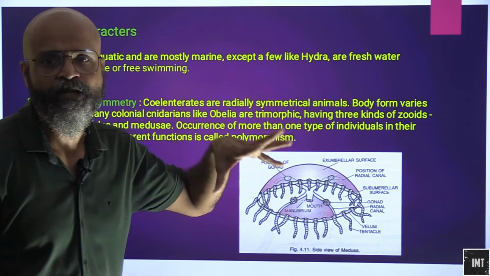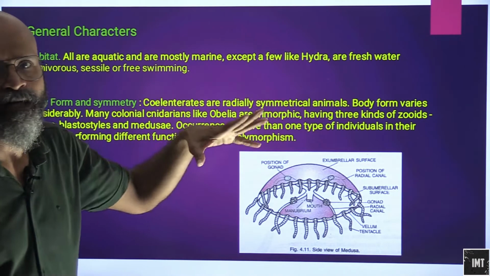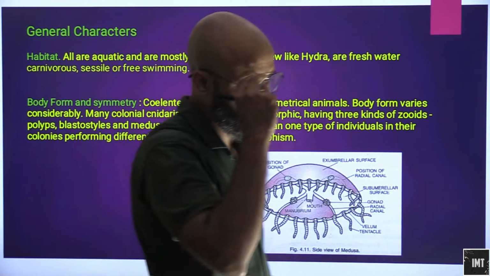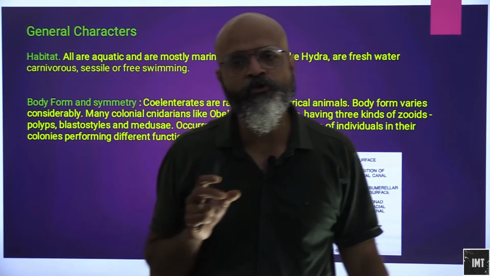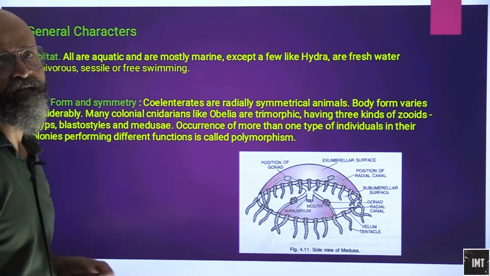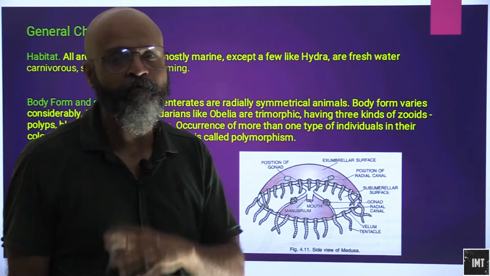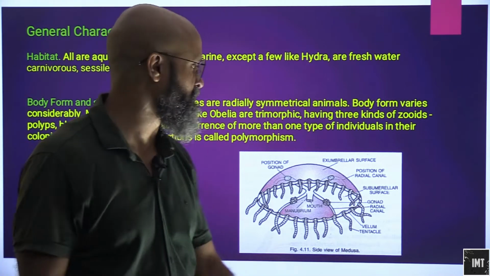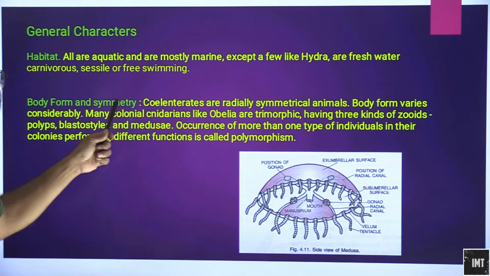Hydra are found in freshwater habitats, and most of the others are marine. They are carnivorous. As I said, they have this poisonous sting which they use to catch their prey, so obviously they would be carnivorous. Sessile: sometimes they are bound like plants and sometimes they are free swimming as well, just as we have jellyfish.